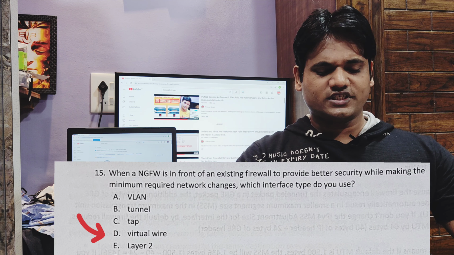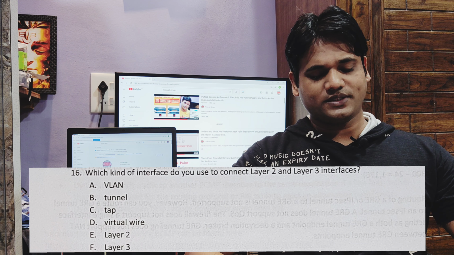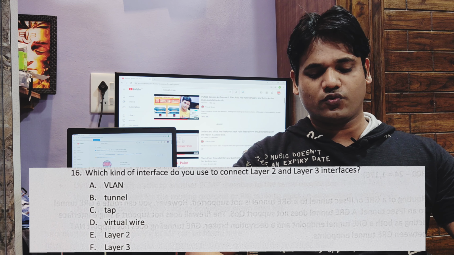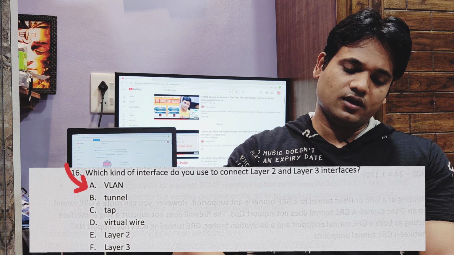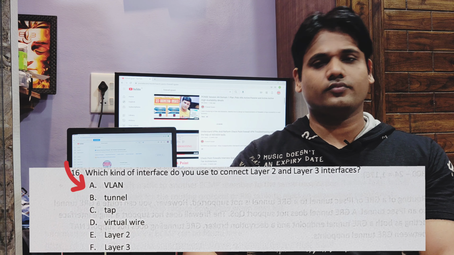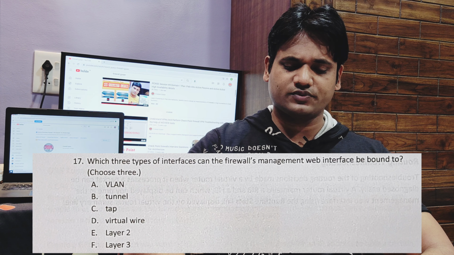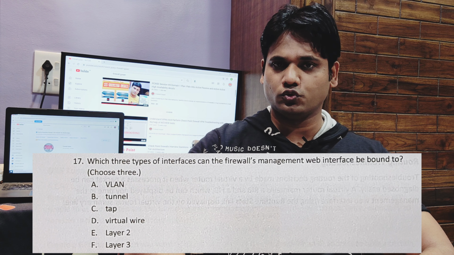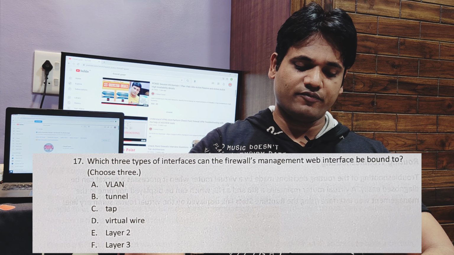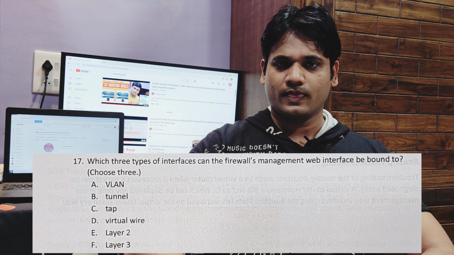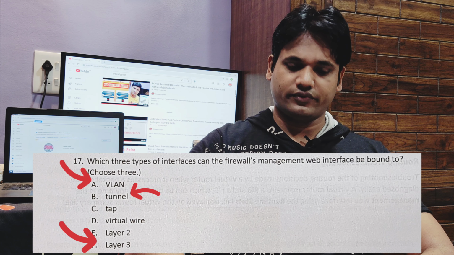Next, which kind of interface do you use to connect layer 2 and layer 3 interfaces? Options are VLAN, tunnel, tap, virtual wire, layer 2, layer 3. The answer is VLAN. Next question, which three types of interface can the firewall's management web interface be bound to? Choose 3. Options are VLAN, tunnel, tap, virtual wire, layer 2, layer 3. The answer is VLAN, tunnel and layer 3.